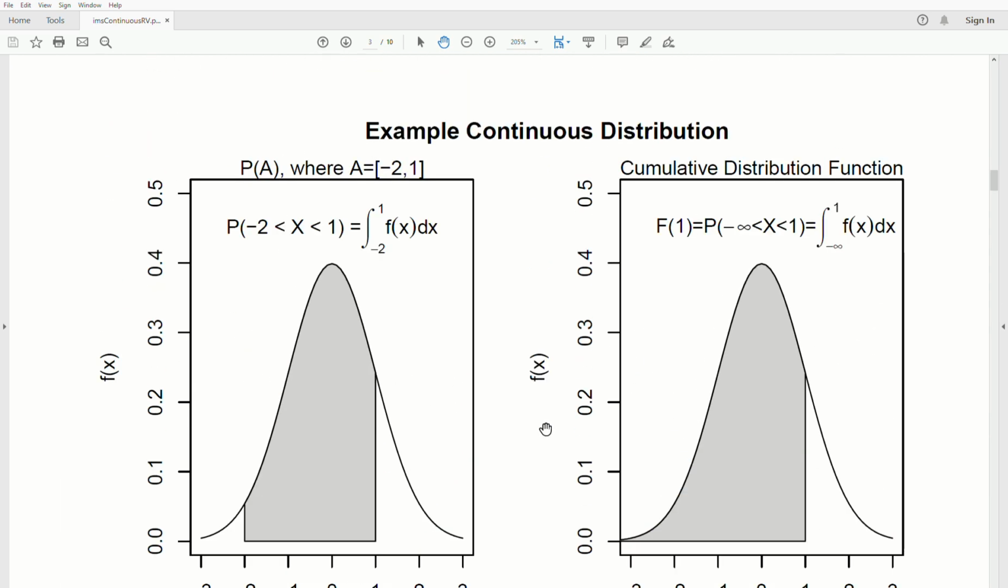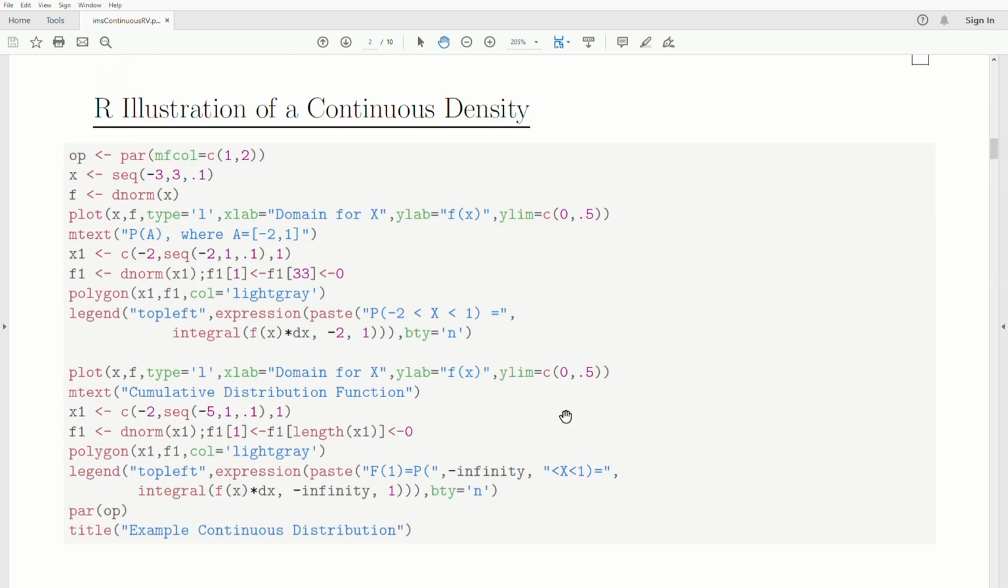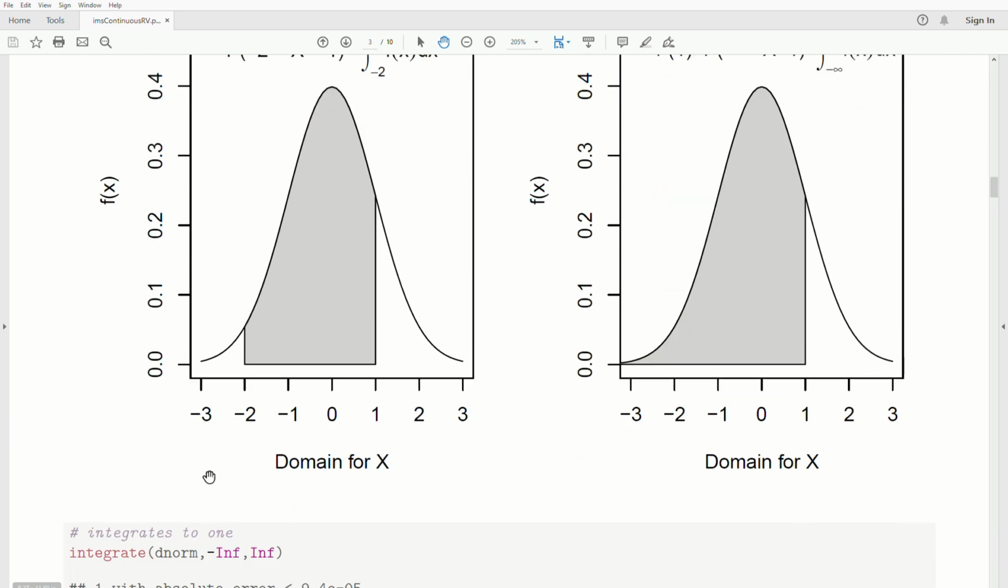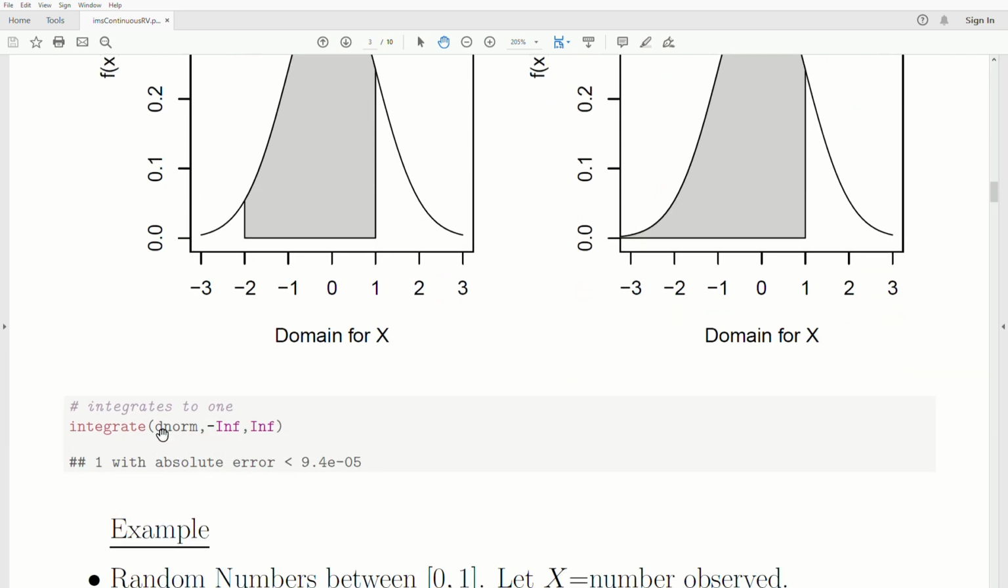Now, this density function up here is called dnorm. What I do is I want to integrate it over all possible values. So we're going to integrate dnorm from negative infinity to infinity, and it's equal to 1. So this is a density.